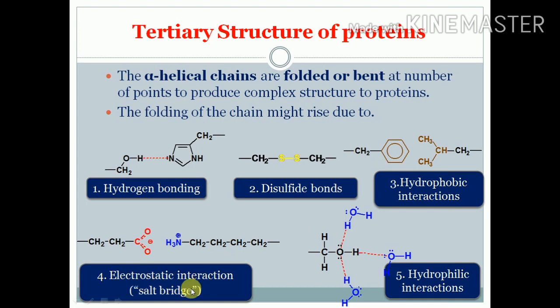Some are electrostatic interactions, meaning one is negative charge, one is positive charge. There will also be hydrophilic interactions with the water solution. Some polar groups form the hydrogen bond. Because of that, alpha helical structures and beta pleated structures fold and bend, and it gives a complexity to the structure that is called the tertiary structure of the protein.